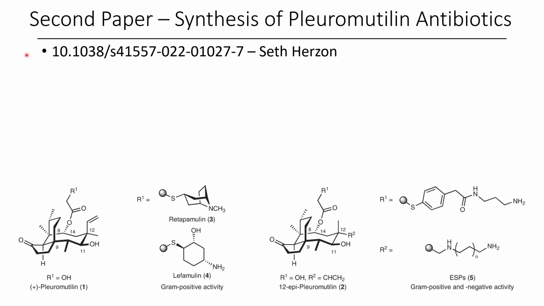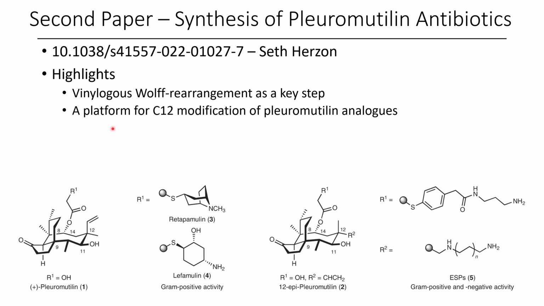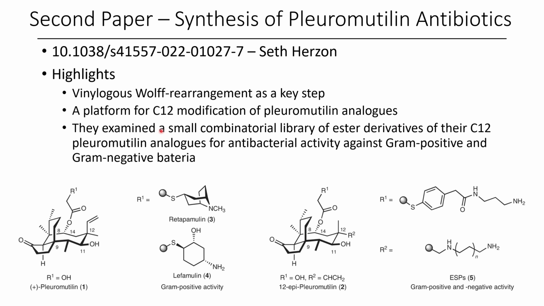The second paper for today is the synthesis of Pleuromutilin antibiotics by Seth Herzon's group. I really like this paper because it was quite elegant. Some highlights of this paper include a Vinylogous Wolff Rearrangement as a key step for the synthesis of their analogs. They produce a platform for the C12 modification of Pleuromutilin analogs, and they examined a small combinatorial library of ester derivatives of their C12 functionalized Pleuromutilin analogs for antibacterial activity against gram-positive and gram-negative bacteria. The development of new antibiotics is an area of interest, and this paper is pretty awesome for that reason.